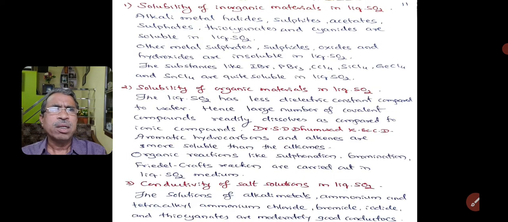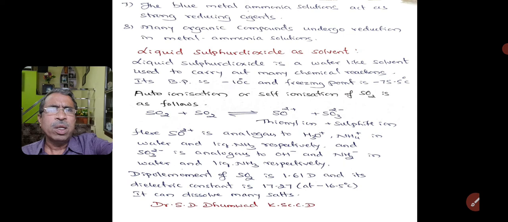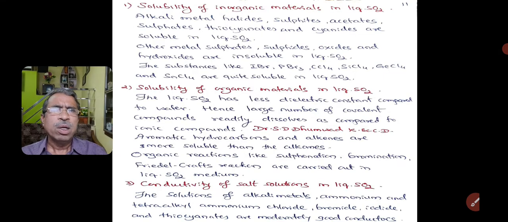Now coming to the properties of sulfur dioxide. First one, solubility of inorganic materials in liquid sulfur dioxide. Alkali metal halides, sulfides, acetates, sulfates, thiocyanates, and cyanides are soluble in liquid sulfur dioxide.